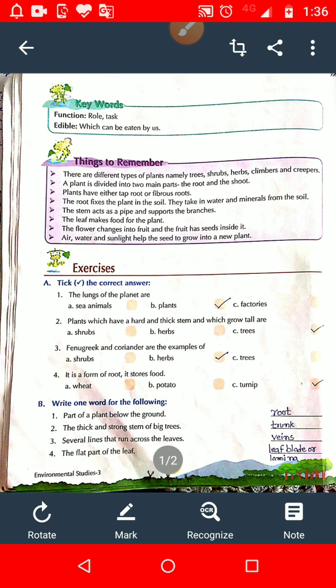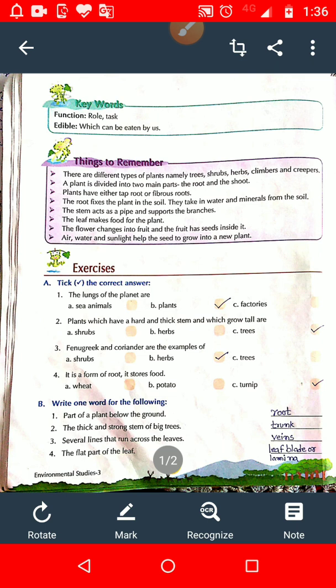The lungs of the planet are: option A, sea animals; option B, plants; option C, factories. So students, in the beginning of the chapter I told you what is known as the lungs of our planet.